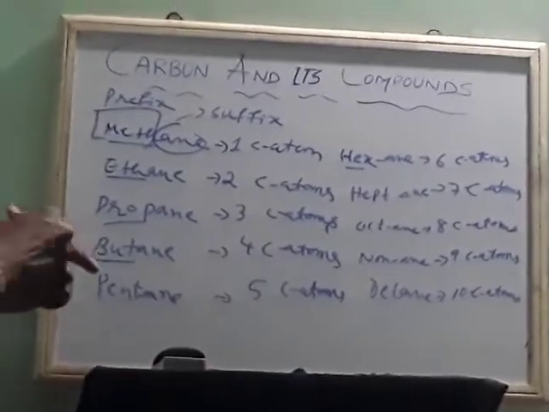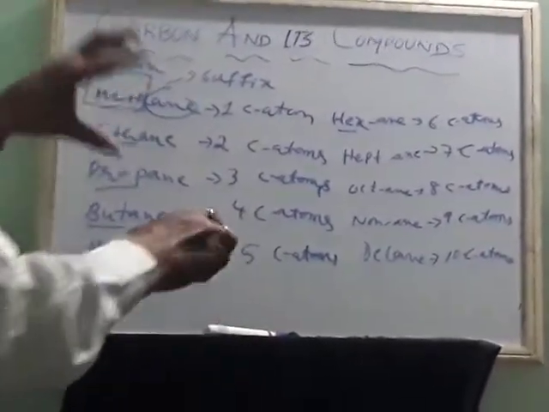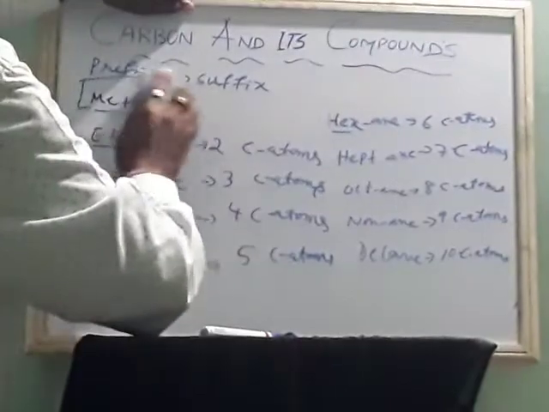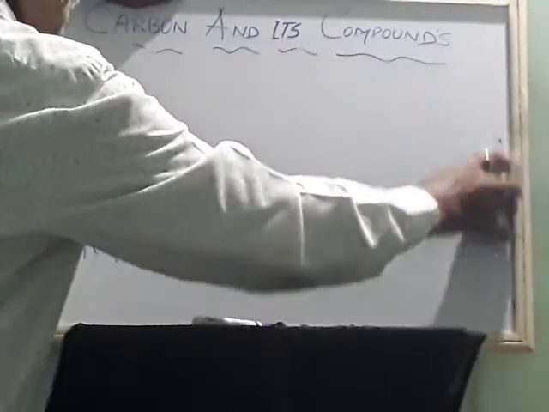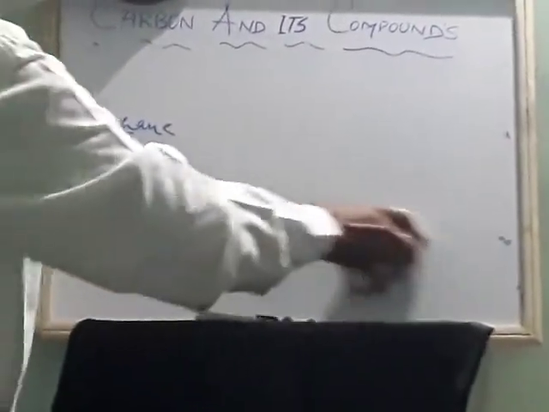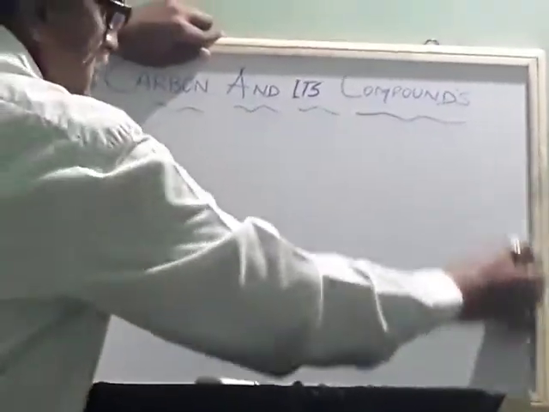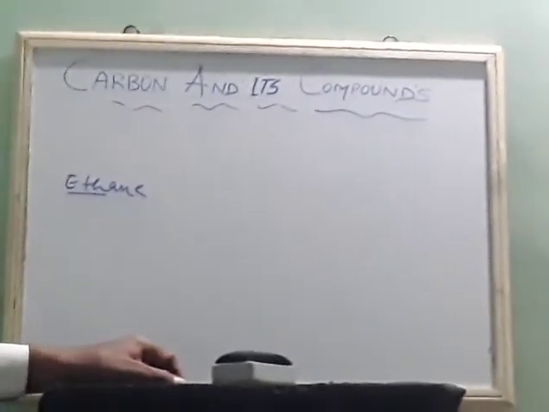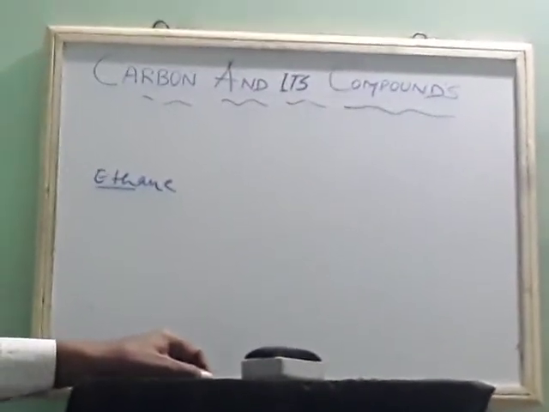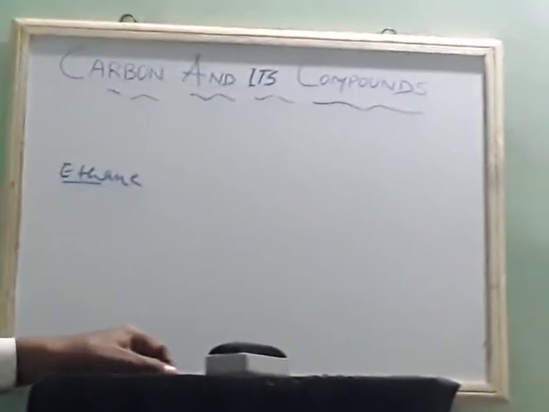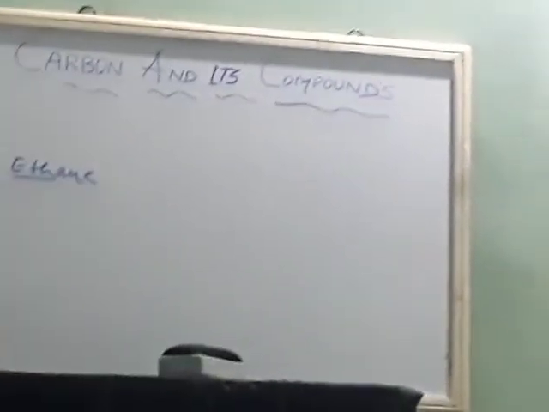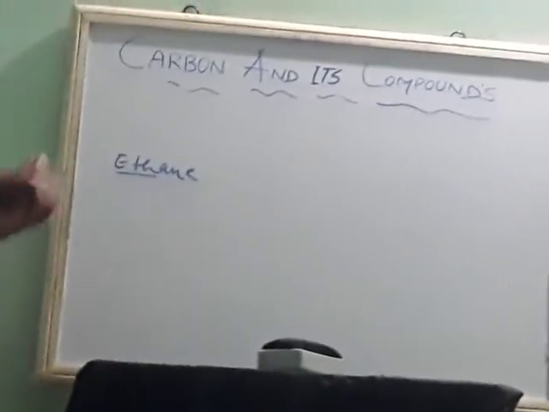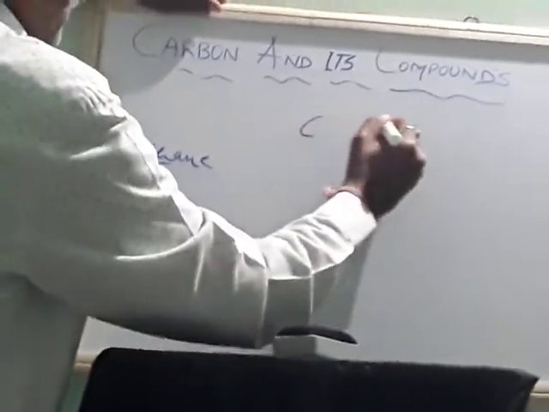We'll try to write the structure of this. Whenever you put a line, a bond, that covalent bond indicates sharing of electrons. Suppose eth means how many carbon atoms? First you write C and C, and between them there is a single bond.